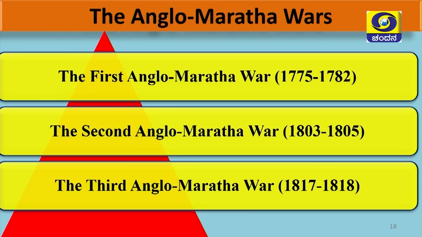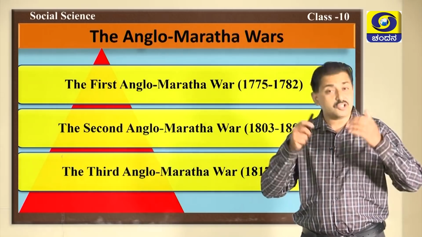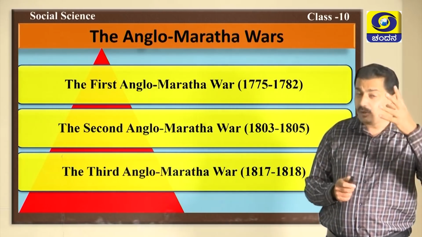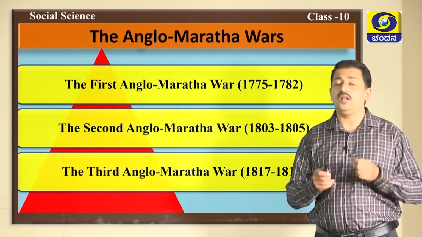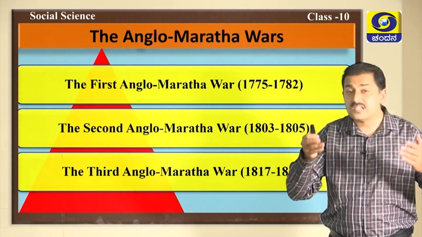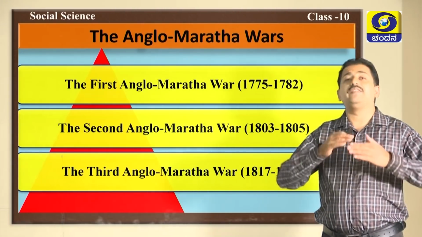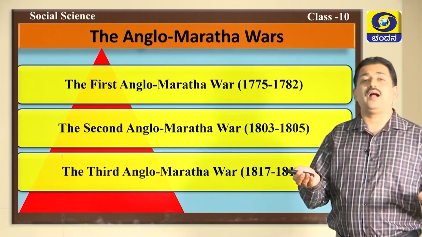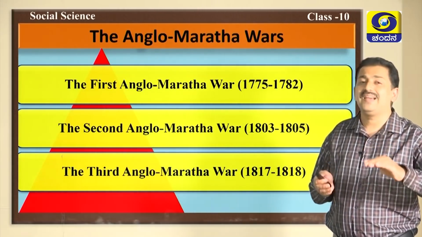The first Anglo-Maratha war started in the year 1775 and ended in the year 1782. The second Anglo-Maratha war started in 1803 and ended in 1805. And the third Anglo-Maratha war started in the year 1817 and ended in 1818. So, these are the 3 Anglo-Maratha wars which made British very strong, and they took the entire Maratha region under their control. They made Peshwas accept the defeat. They took advantage of the disunity of Maratha family and made Peshwas their subordinates.